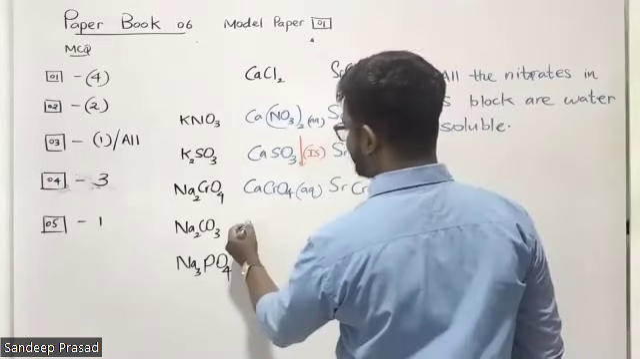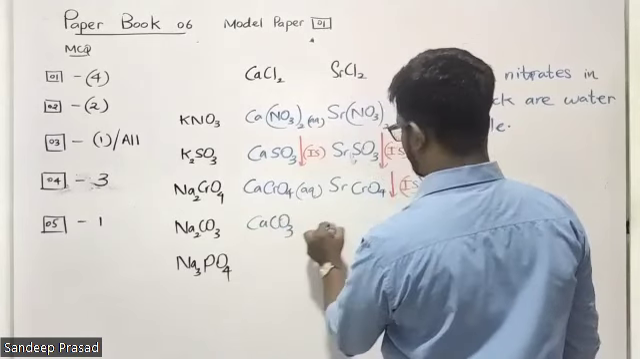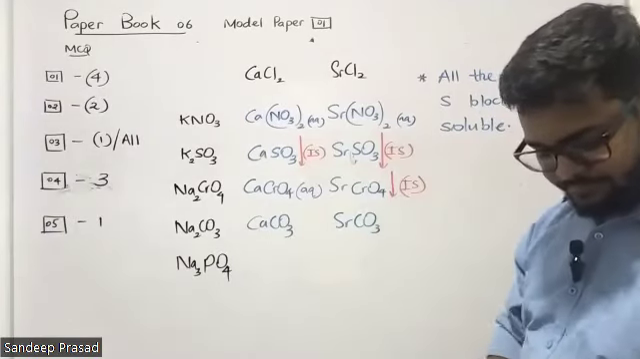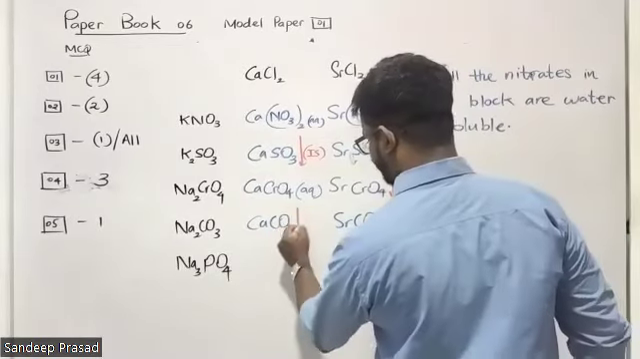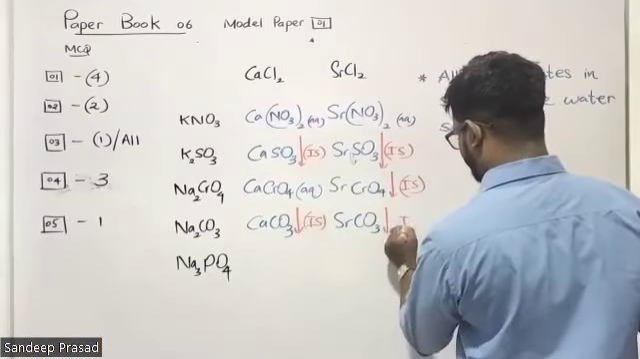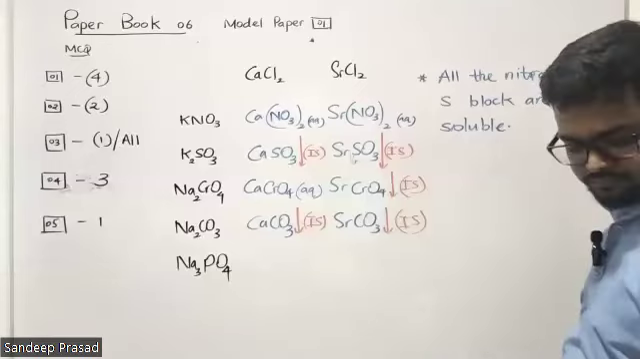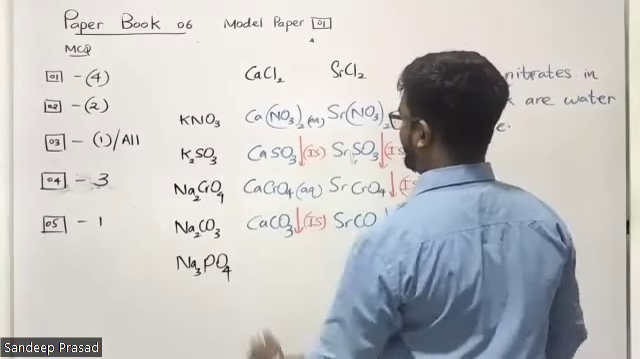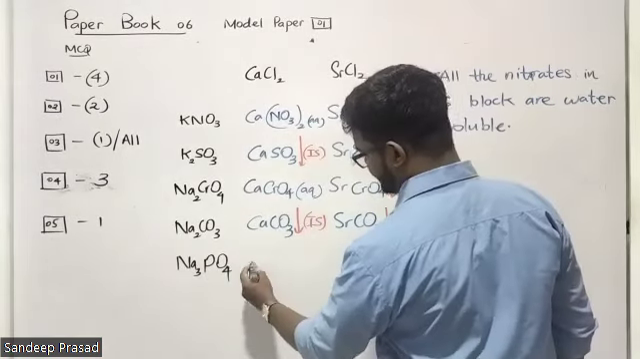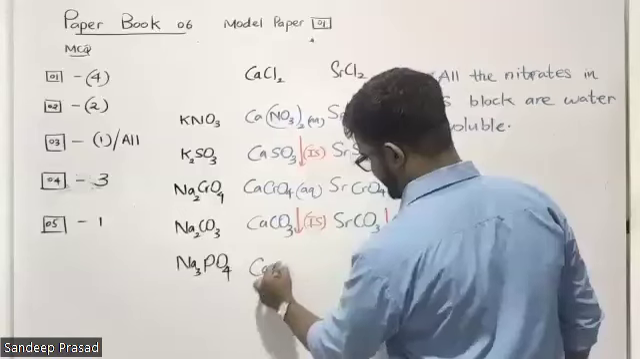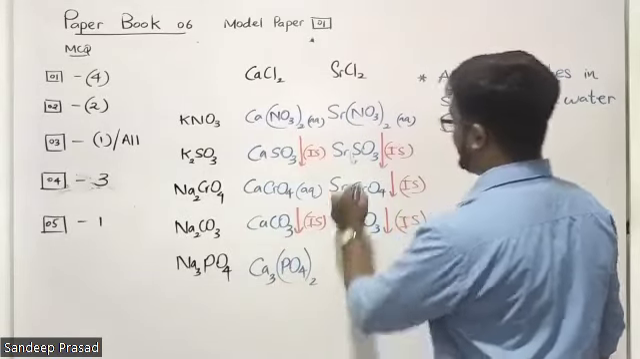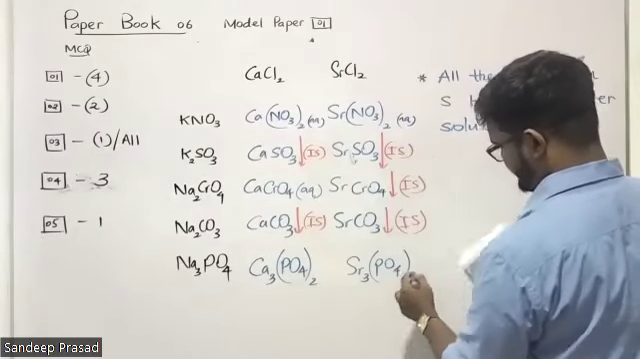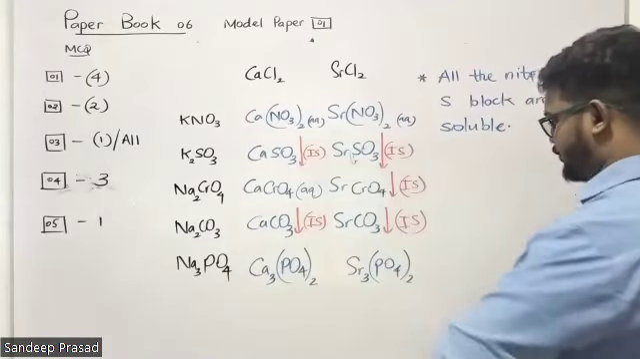Then what about sodium carbonate and calcium chloride? Calcium carbonate is produced, strontium carbonate is produced. Both of them are insoluble, right? They are precipitates, right? Go to that table I gave you. Both of them are insoluble. Next one, sodium phosphate added to the calcium chloride and strontium chloride. What will happen? Calcium phosphate is produced, Ca3(PO4)2. And here, Sr3(PO4)2. Remember, both of them are insoluble.